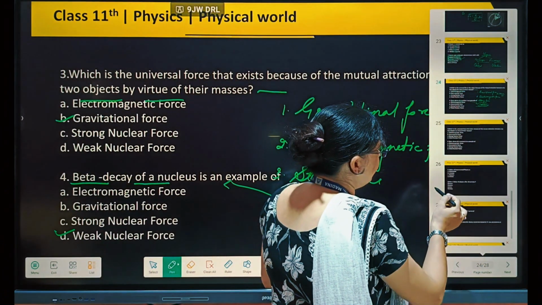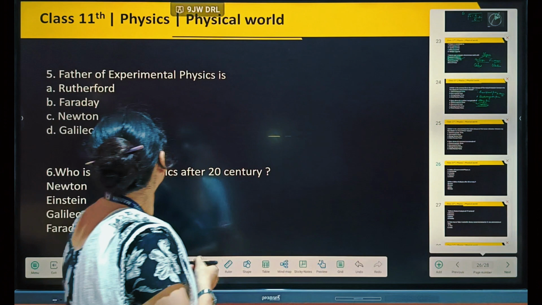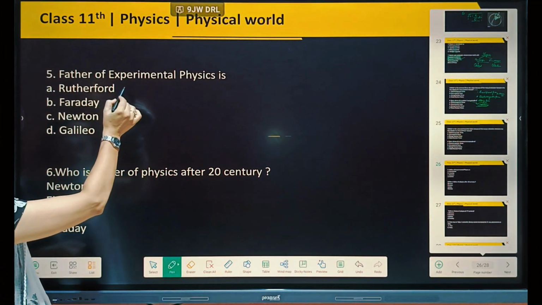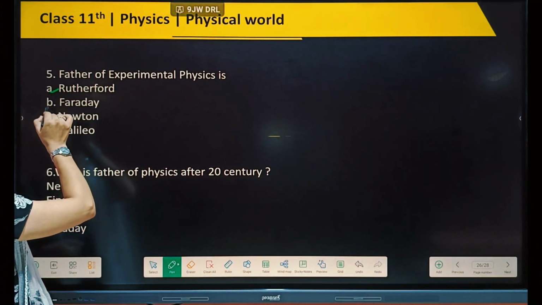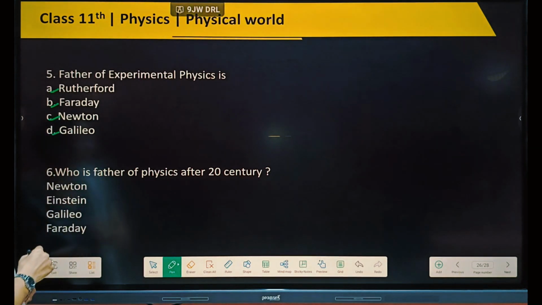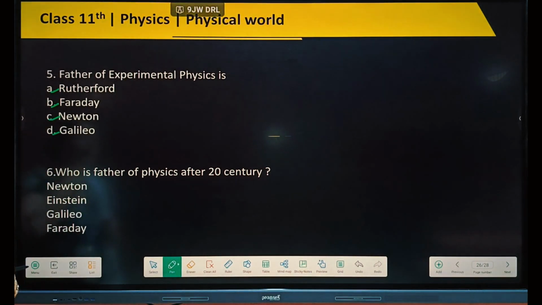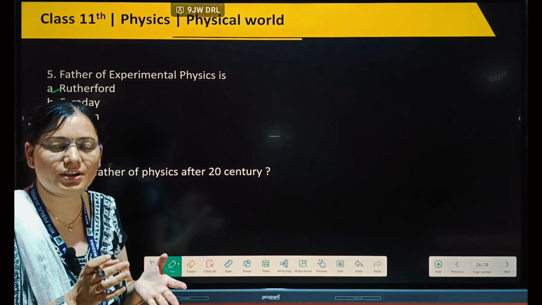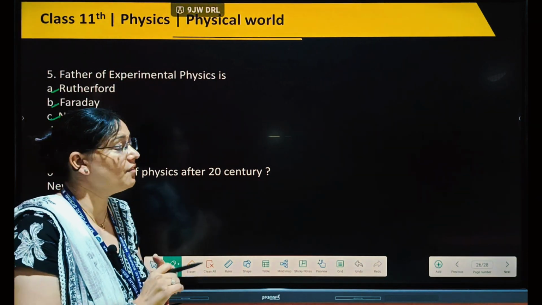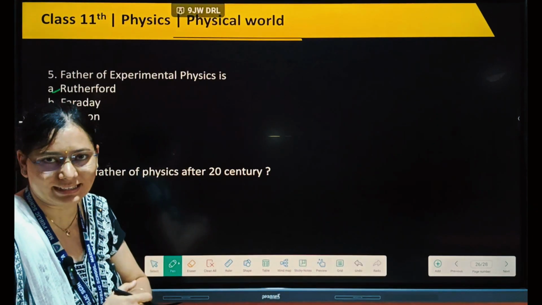Our next question: the father of experimental physics: Rutherford, Faraday, Newton, Galileo. Which one is the right option? We are not talking about modern physics, we are talking about experimental physics.